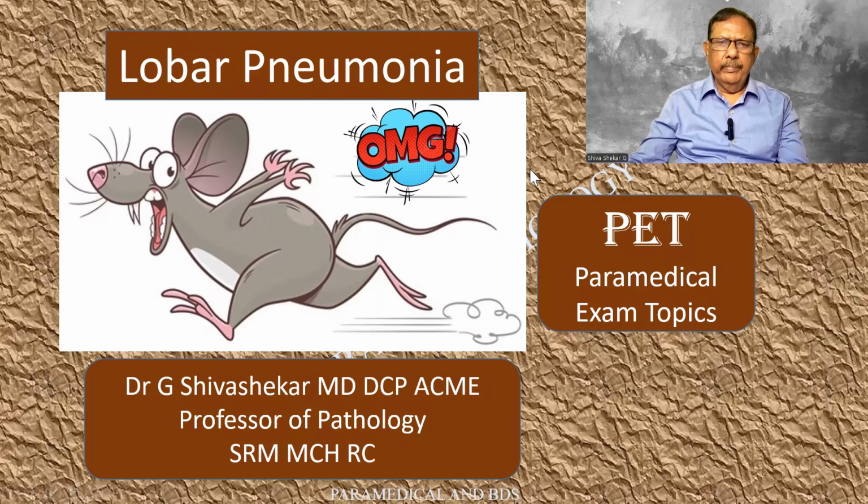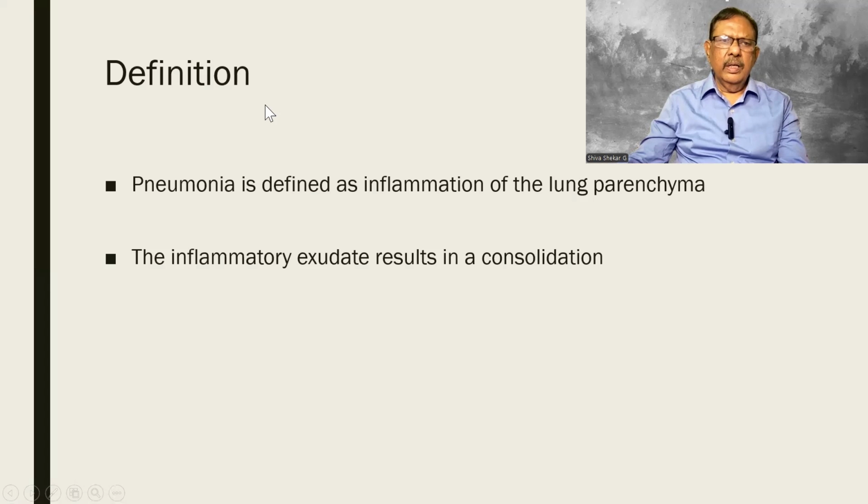Lobar pneumonia. Definition. Pneumonia is defined as an inflammation of the lung parenchyma. The inflammatory exudate will result in consolidation. That means it will become solid like any organ, like the liver.